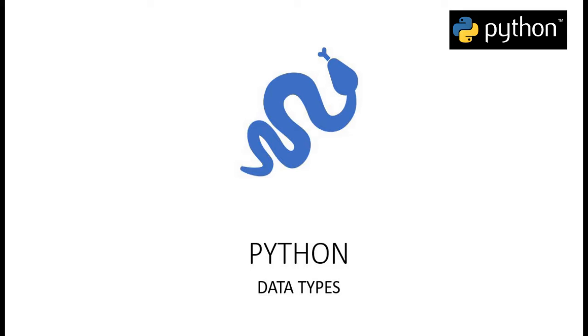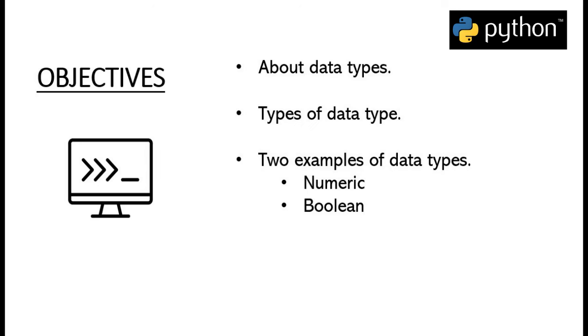In this session, we will understand what Python data types are. So let's look at our objectives. We will first start by understanding the meaning of data types. Then we will explore the types of data types available in Python. And in the end, we will explore two data types, namely numeric and Boolean.